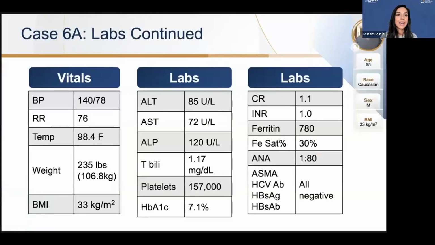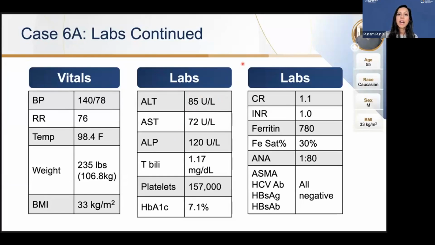So when looking at his labs and vital signs, his blood pressure was a little bit up coming into the office, but his ALT and AST are both elevated. Normal liver enzymes for a male are usually 35 and below. His alkaline phosphatase is around 120. Depending on which lab you use, sometimes this level could also be abnormal. His total bilirubin is normal. Platelet counts are normal. Hemoglobin A1C is elevated at 7.1%. Creatinine and INR are also normal.